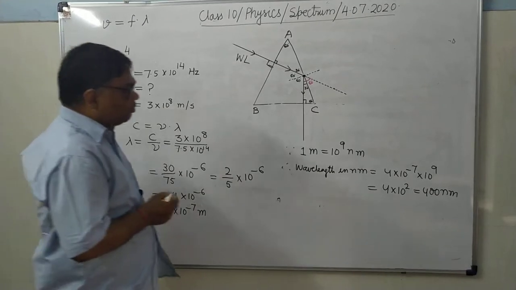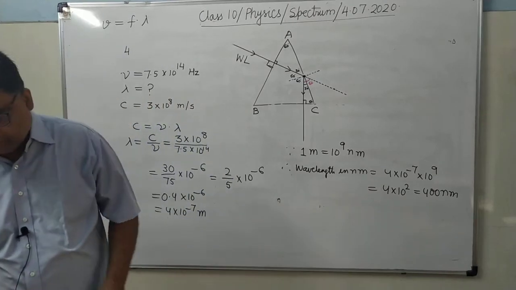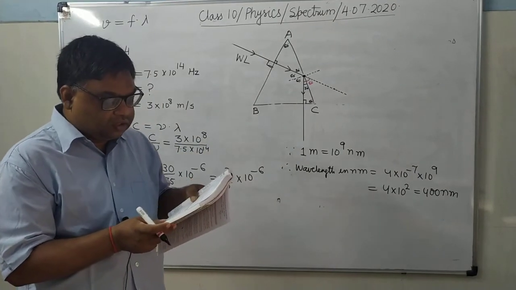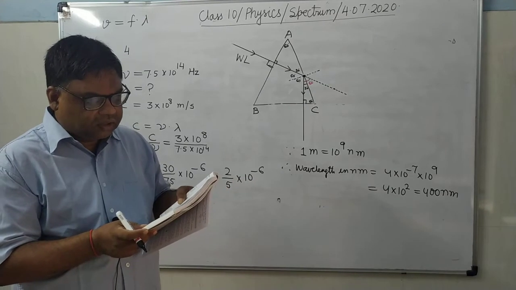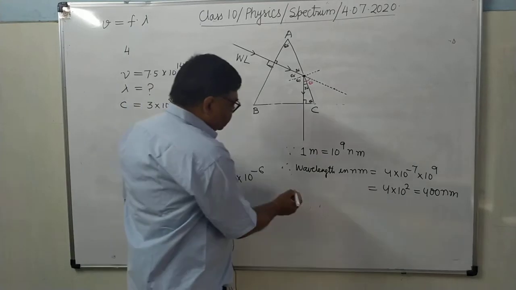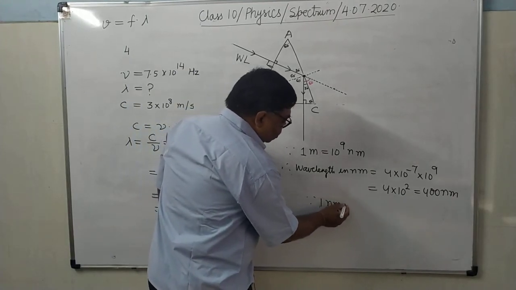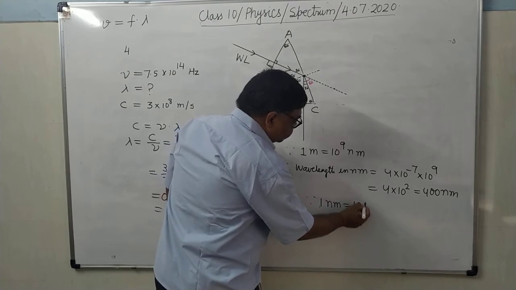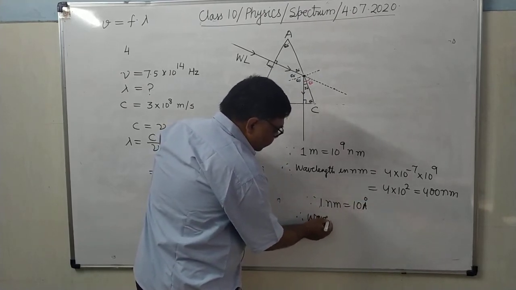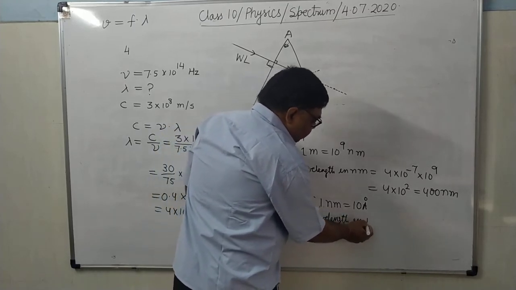Then in angstrom you have to find. Second part is angstrom. Since 1 nanometer equals to 10 angstrom, therefore wavelength in angstrom.